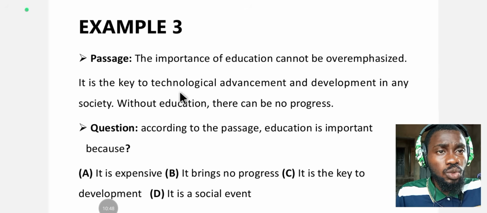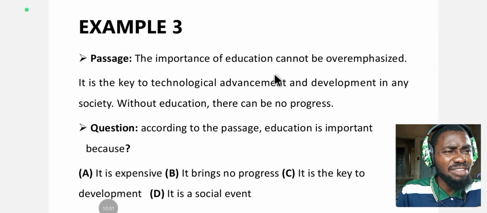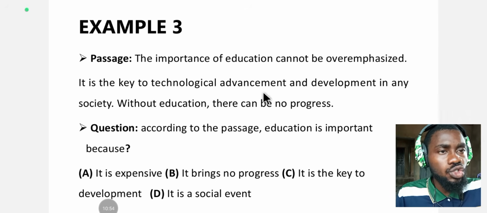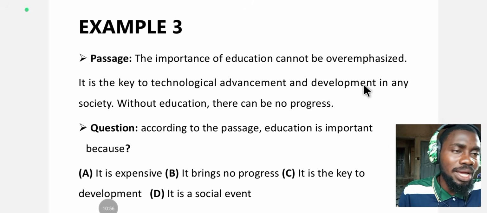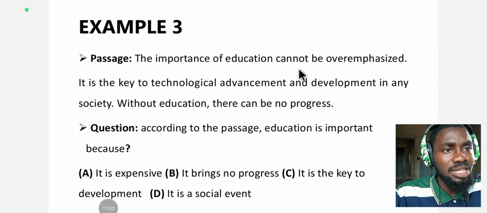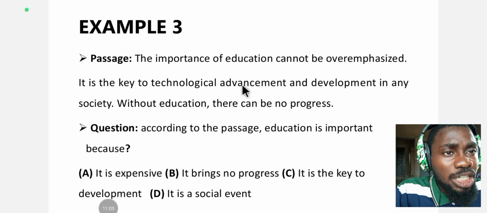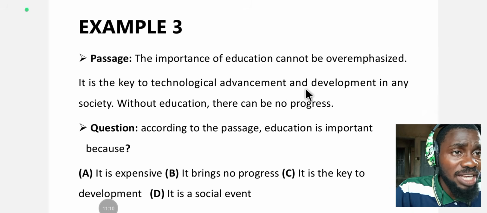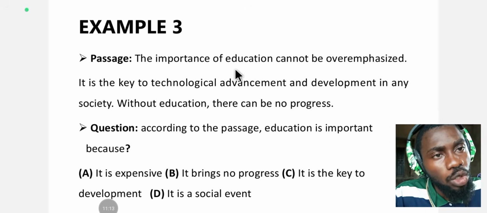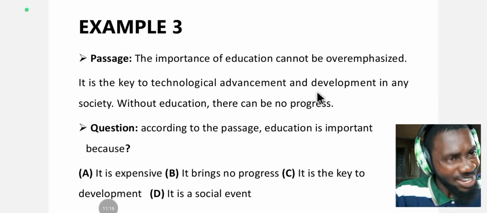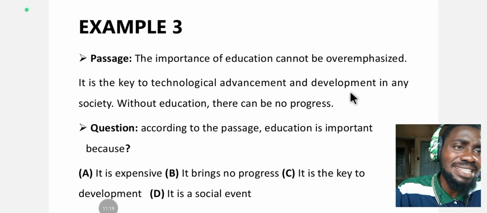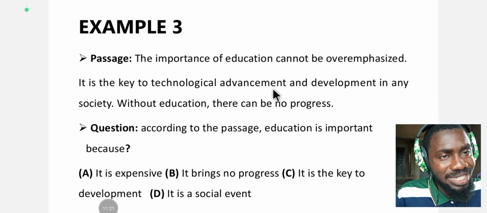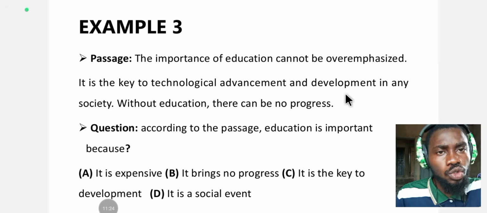It is the key to technological advancement and development. Is the word technological advancement too big for you? Skip it and continue with simpler ones that you understand. And development, at least I don't understand technological advancement, but I understand what development is. The "and" here is trying to tell you that these two words, advancement and development, are related. So if you don't know the meaning of advancement, you should know the meaning of development. Development has given you a clue of what advancement means because of this "and". So you continue with simpler ones.